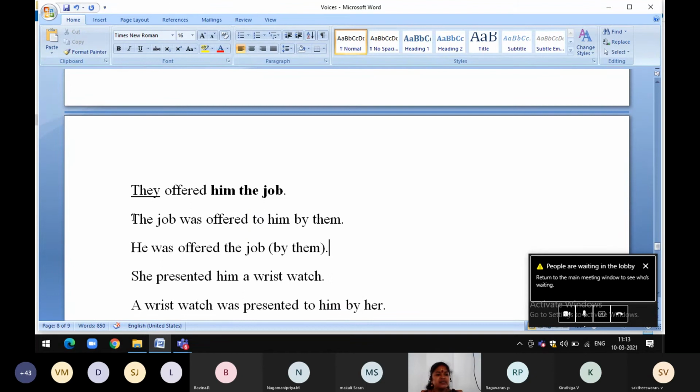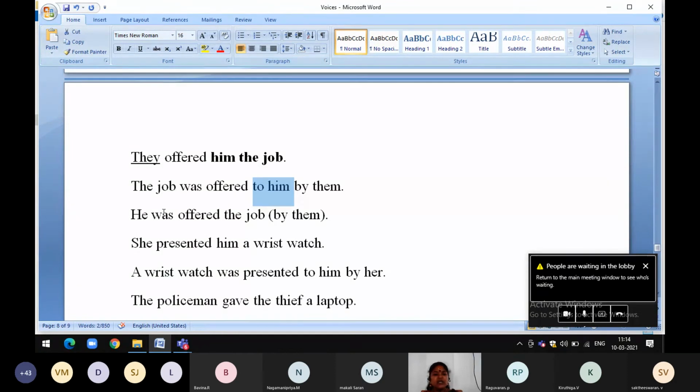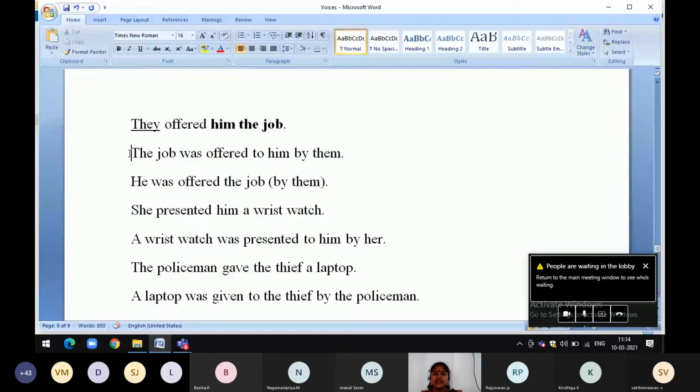Look at this. They offered him the job. What is the object? The job. Offered, past tense. So was. Past participle, offered. The job was offered to whom? To him. Offered to him by them. They will be changed to them. He was offered the job by them. This is also another method. We can write like this.